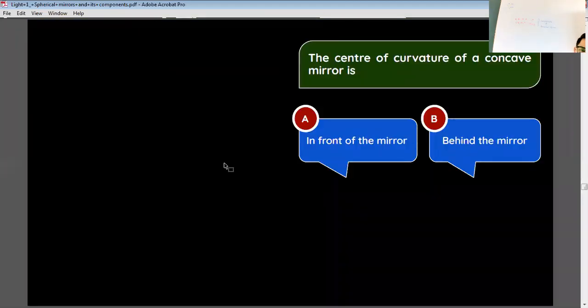Next is a question. The center of curvature of a concave mirror is, two options we have, in front of the mirror or behind it. Yes, that's it, in front of the mirror only.